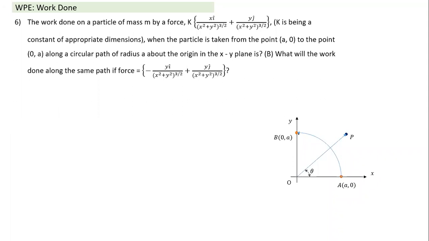In this case, the path is circular. We should try and express this force in terms of a radial component and a tangential component. Then only does the calculation of work done become simple. Otherwise, it becomes too complicated. So how do we convert? When we talk about radial and tangential components, we are actually talking in terms of polar coordinates.